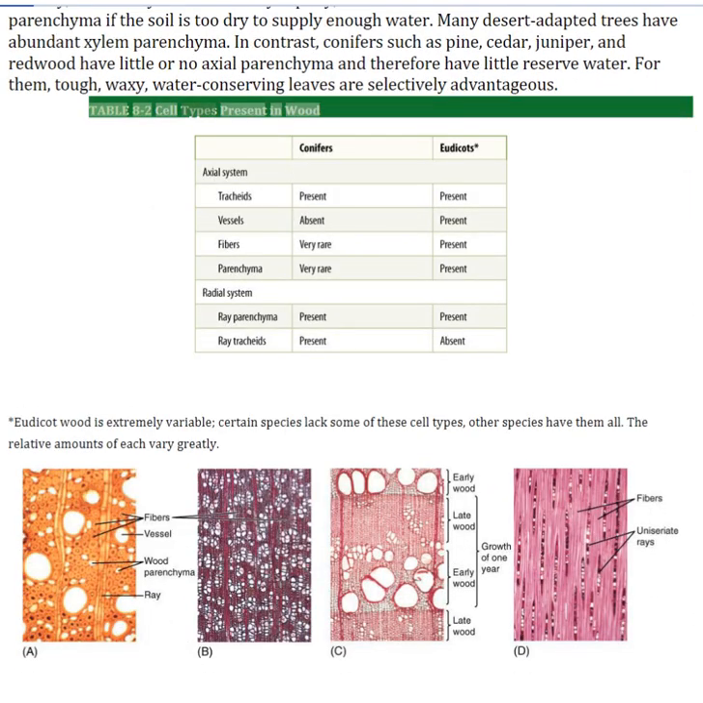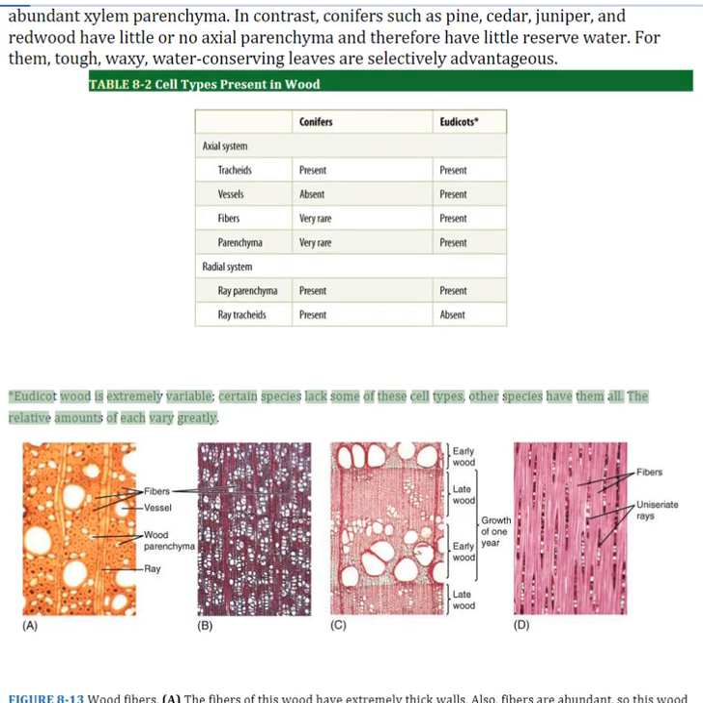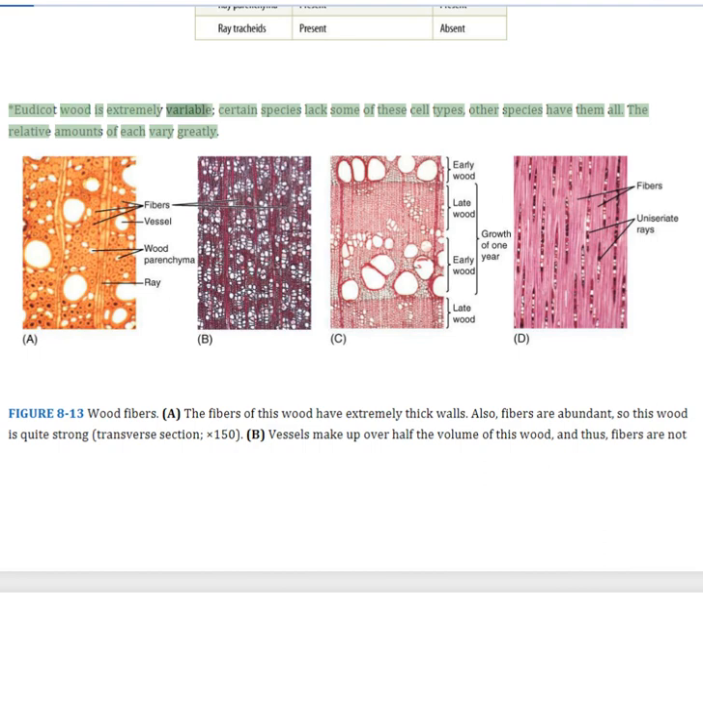Table 8.2. Cell types present in wood. Eudicot wood is extremely variable. Certain species lack some of these cell types, other species have them all.